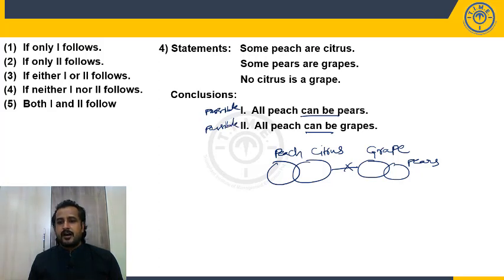What is the first one? All peach can be pears. But you know one of the statements: no citrus is a grape. So we should not violate this statement. Without violating this, can all peach be placed within pears or not?